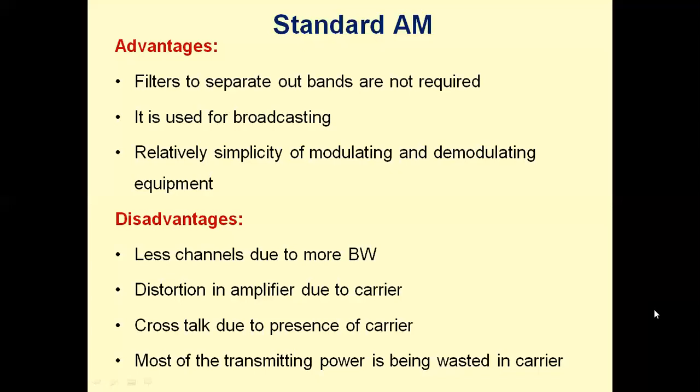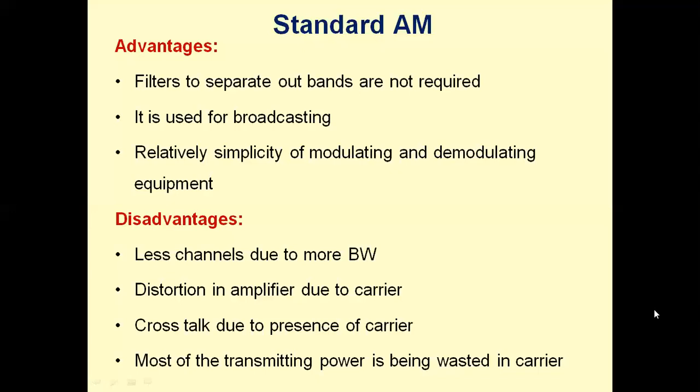Lines should be capable of carrying carrier power in carrier systems. In carrier systems, there are lines from the sending end to the receiving end, open wire lines, and those lines should be capable of carrying a large amount of power, because in AM the power requirement is equal to Pc times (1 plus m square by 2).